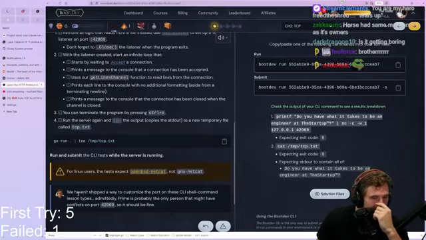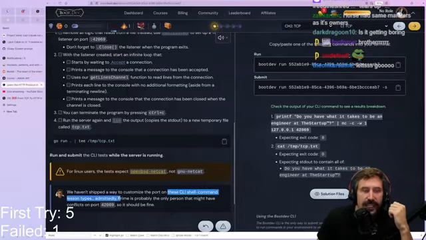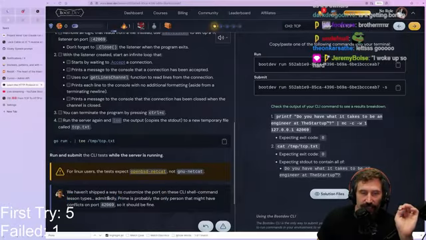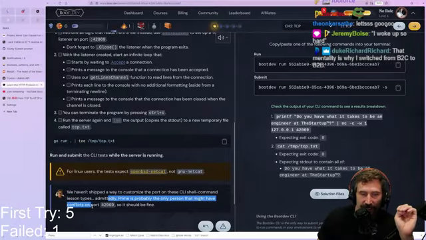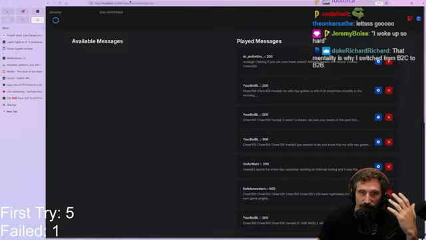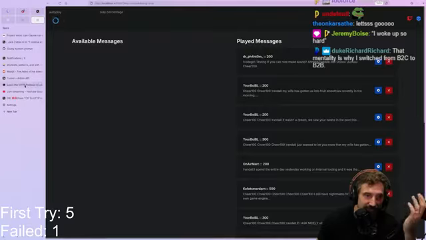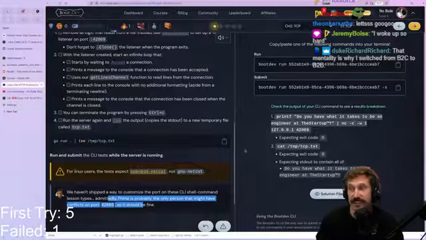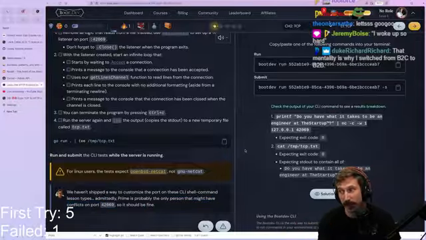All right, let's see. We run and submit this. We haven't shipped a way to customize the port on the CLI command. They did, apparently, yes. Admittedly, Prime's probably the only person that might have conflicts on port 42069. I actually had to turn off my voice stuff, like our little TTS AI thing, and change its port to 42068 because, yes, admittedly, I'm the only person whose default first port is 42069. Okay, this is a very important port to me. All my programs do that.